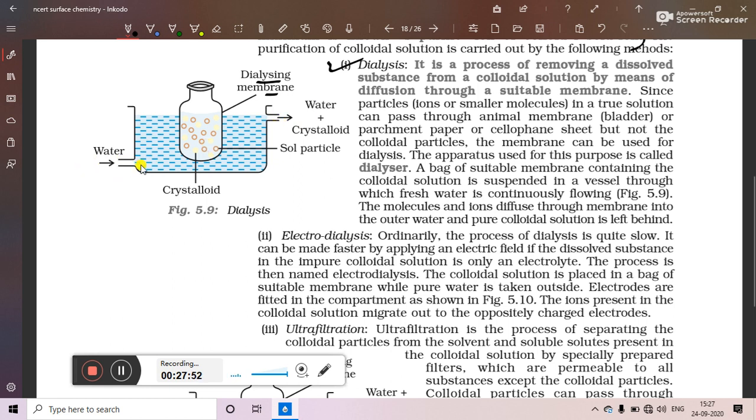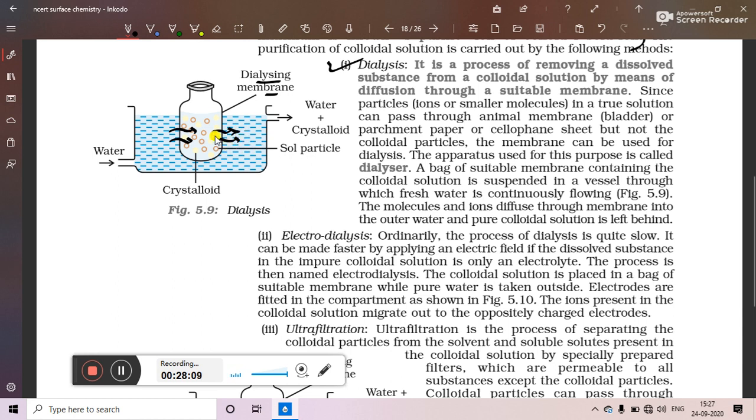So here we will see that when water enters the trough, it will pass through the holes of the membrane to the other side. It will squeeze into the dialyzing membrane and thereafter squeeze out of the membrane.